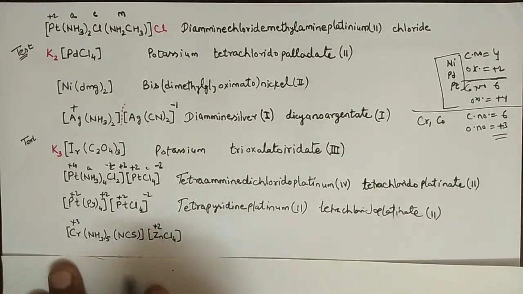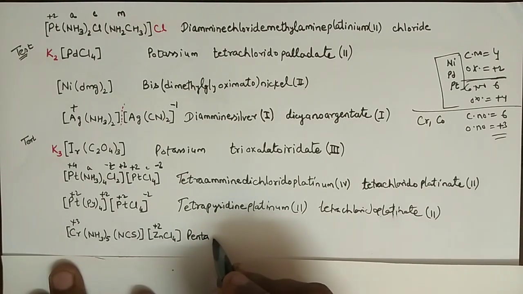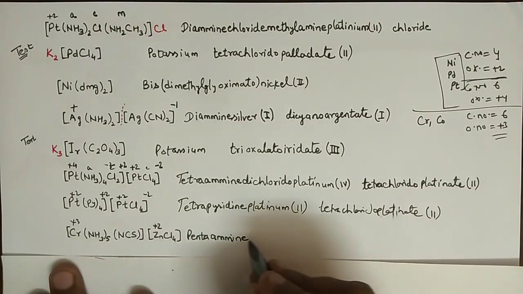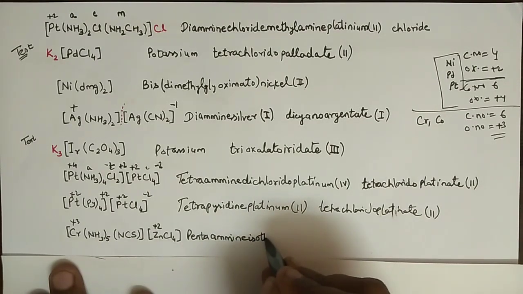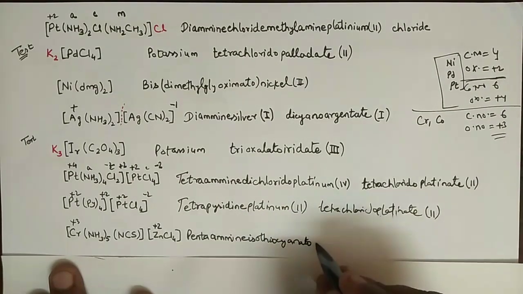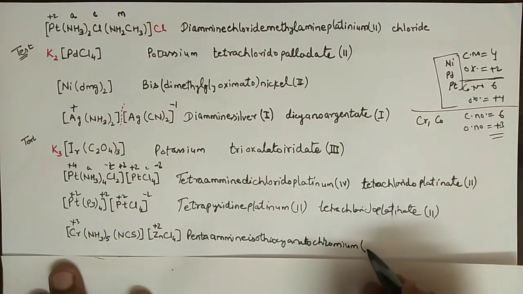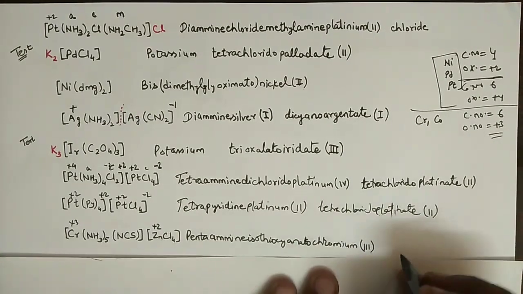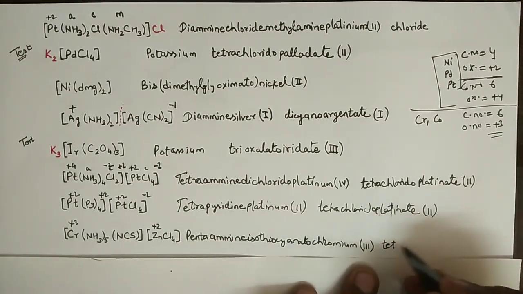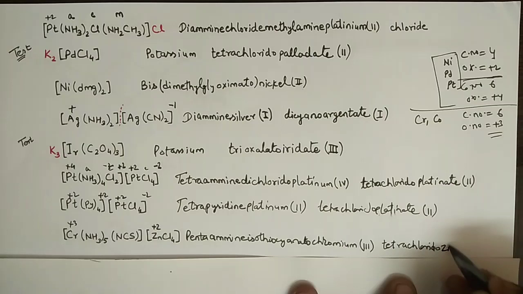Okay, so again from P, pentaammine isothiocyanato chromium 3, after a gap, tetrachlorido zincate 2.